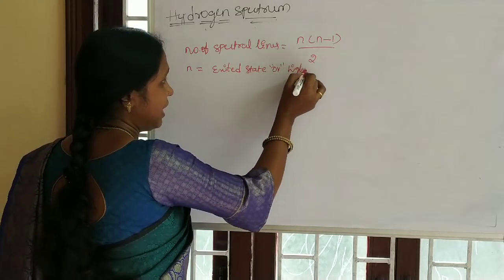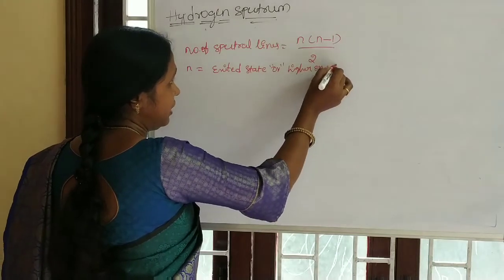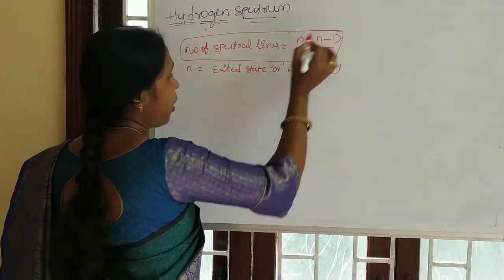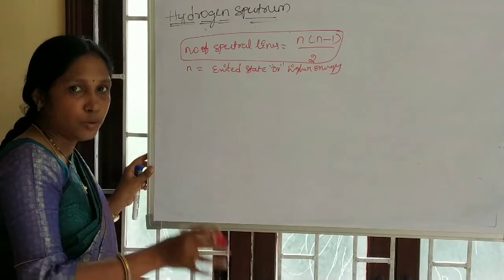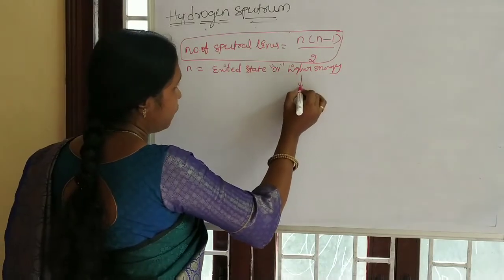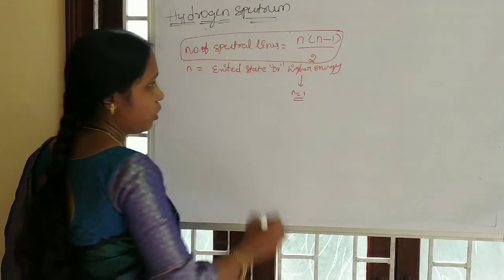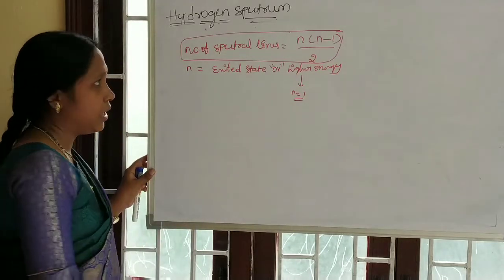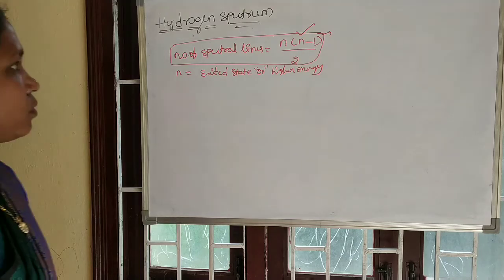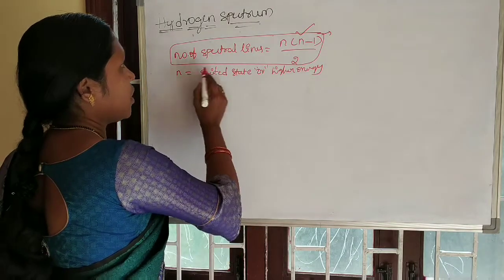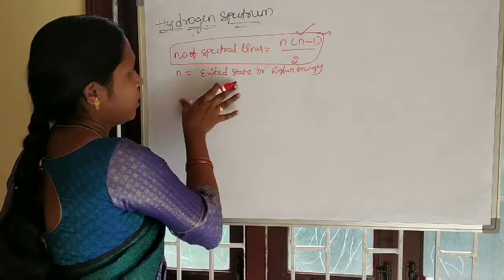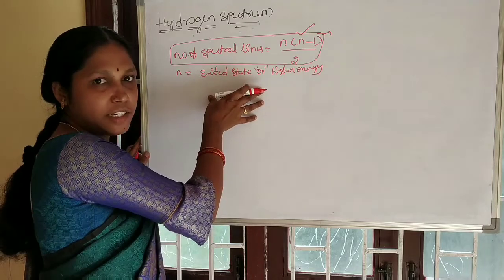This equation is used when the electron is dropping from a higher energy level to the ground state, that is, from a higher energy state to the first energy level, n equal to 1. The number of spectral lines is equal to n into n minus 1 by 2, where n is the excited state.